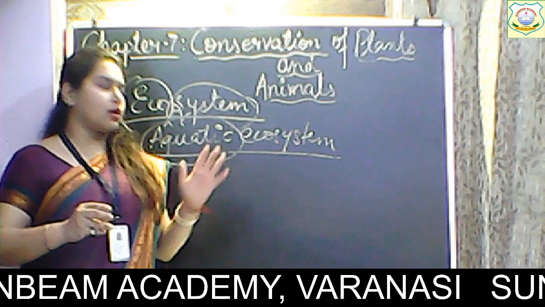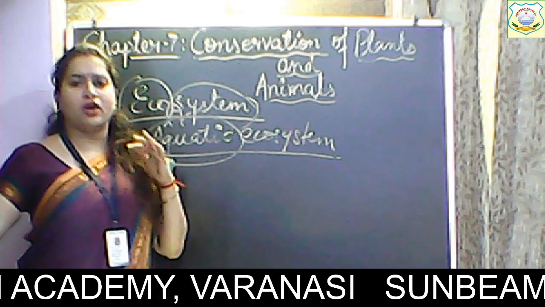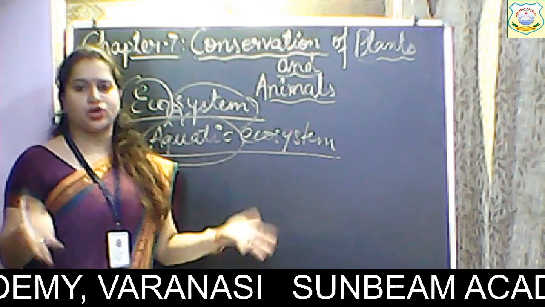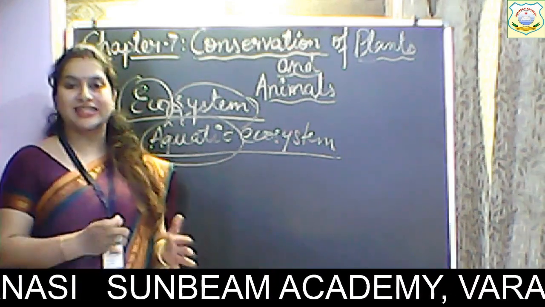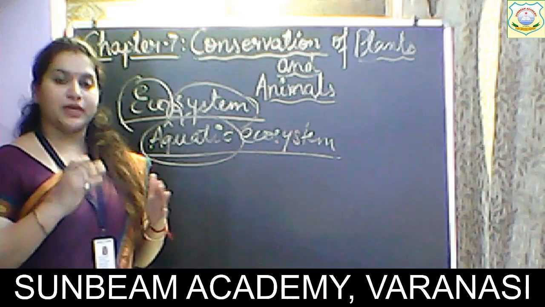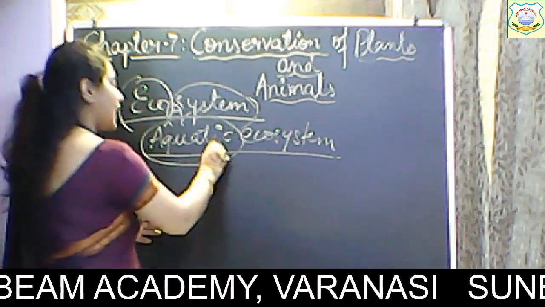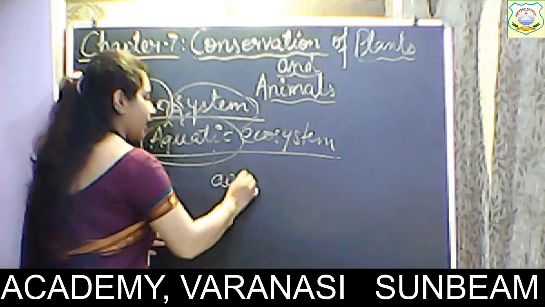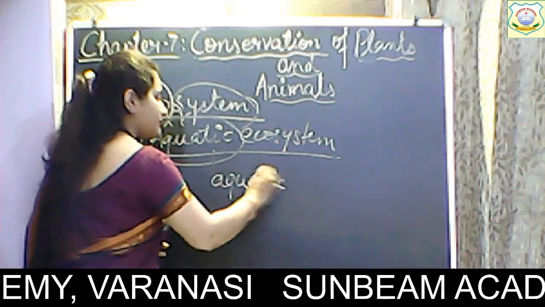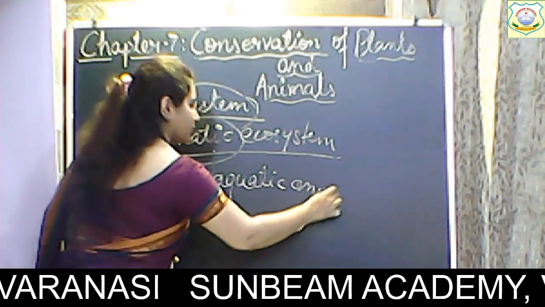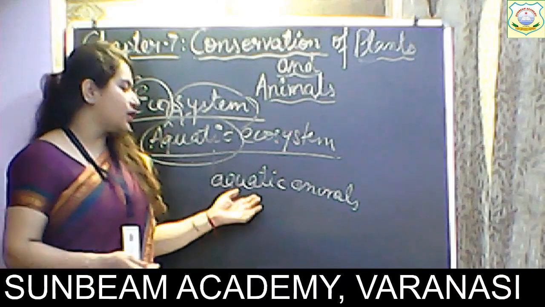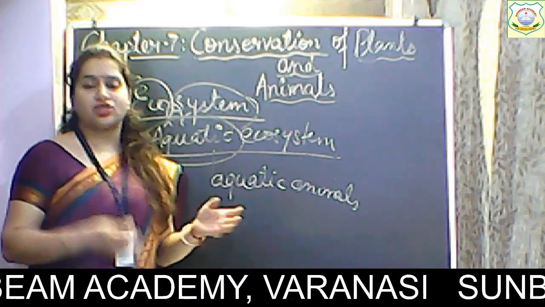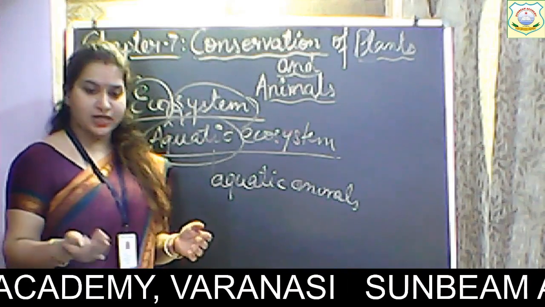Let's go to the pond or river or ocean or sea. तो वहाँ पे क्या होता है, when we look closely at this aquatic ecosystem, we have various aquatic animals there, like fishes, crocodiles and everything, isn't it?